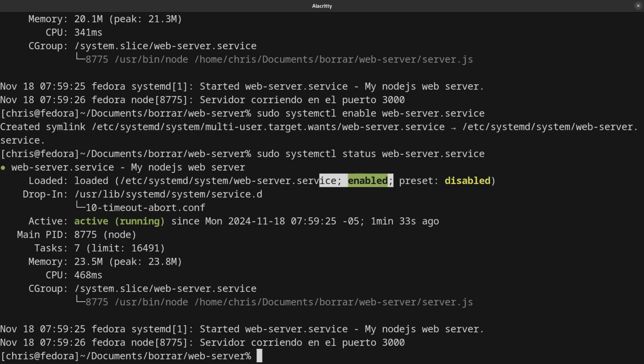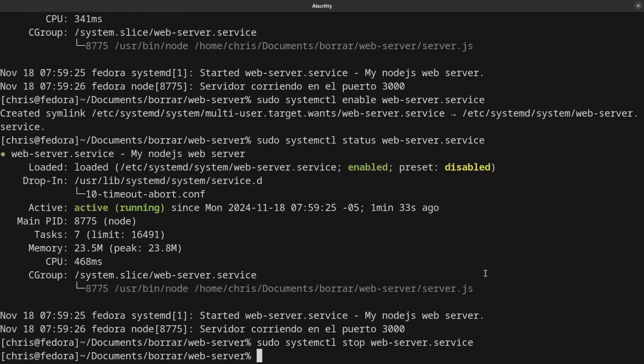Maybe you're asking how to stop the process but not the daemon. We have to use stop. So I can use, instead of start, that is to start the process, we can use stop. That means we stop the process but not the daemon. So my web server is not on, but the daemon is already on, and that means if I restart my computer, the web server will be executed again. The other way is just, as we use enable, we are going to use disable. And that's it, that's all. So remember: start, stop, enable, disable.